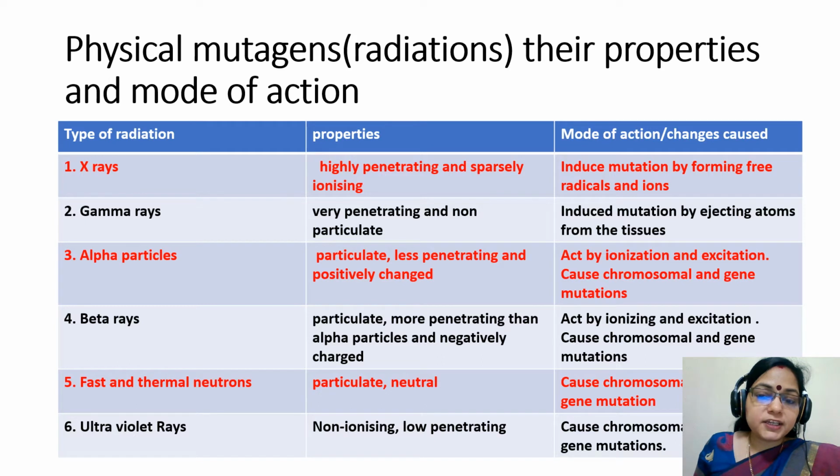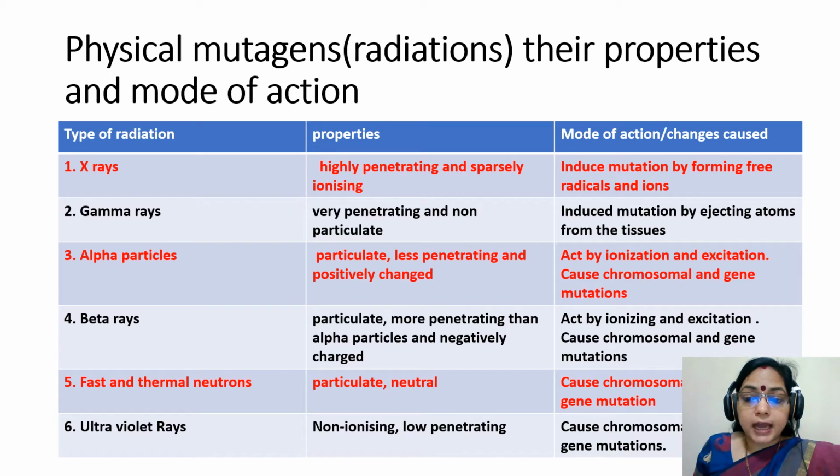Come to physical mutagens, their property and mode of action. X-rays are highly penetrating and sparsely ionizing. They induce mutation by forming free radicals and ions. Gamma rays are very penetrating and non-particulate. They induce mutation by ejecting atoms from the tissue. Alpha particles are particulate, less penetrating and positively charged. They act by ionization and excitation. They cause chromosomal and gene mutations. Beta rays are particulate, more penetrating than alpha particles and negatively charged.